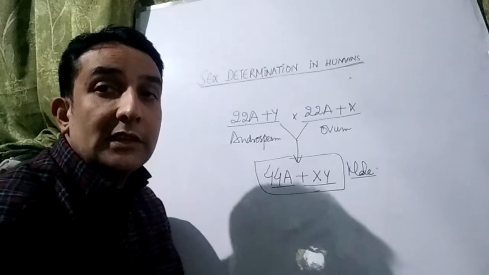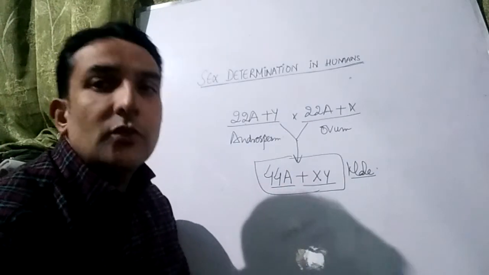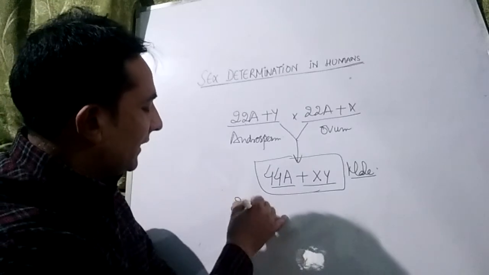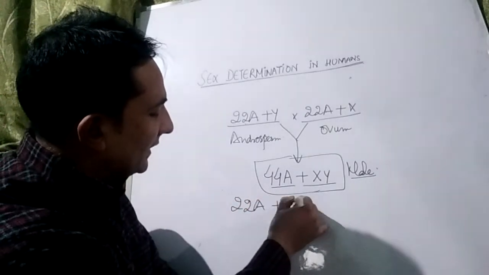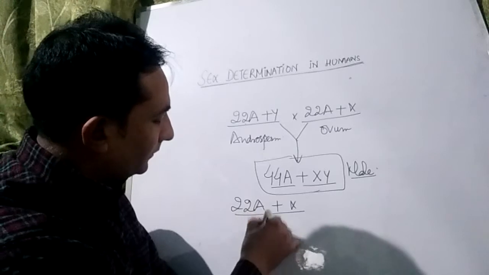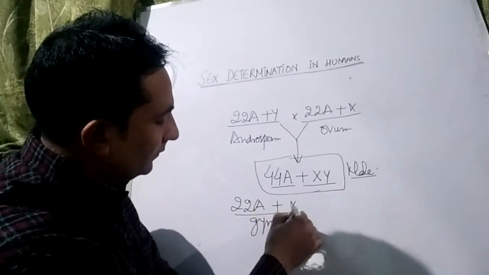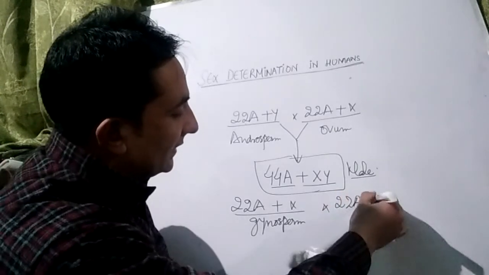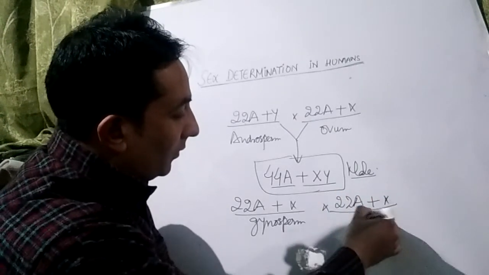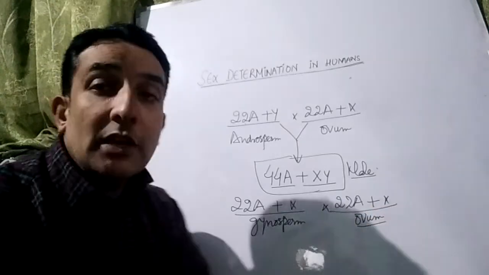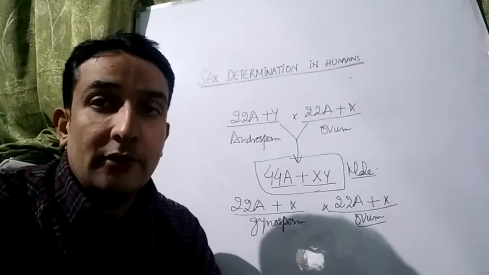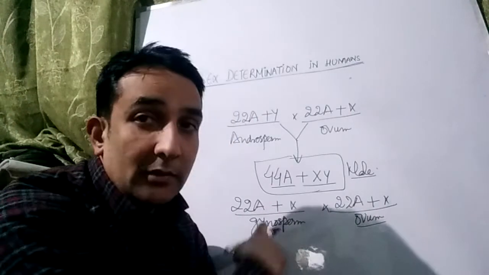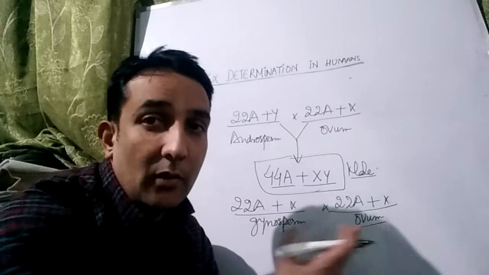After that, you will see what will happen if the gynosperm fertilizes the ovum. Gynosperm is the X carrying sperm, 22 autosomes plus X. This is the ovum, 22 autosomes plus X. But I shall make it clear over here, don't get confused: this is 22 autosomes plus X, the gynosperm, and this is also 22 autosomes plus X, the ovum.